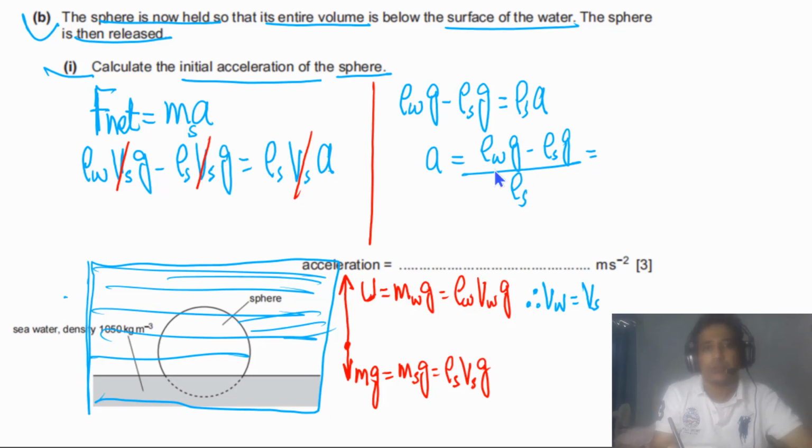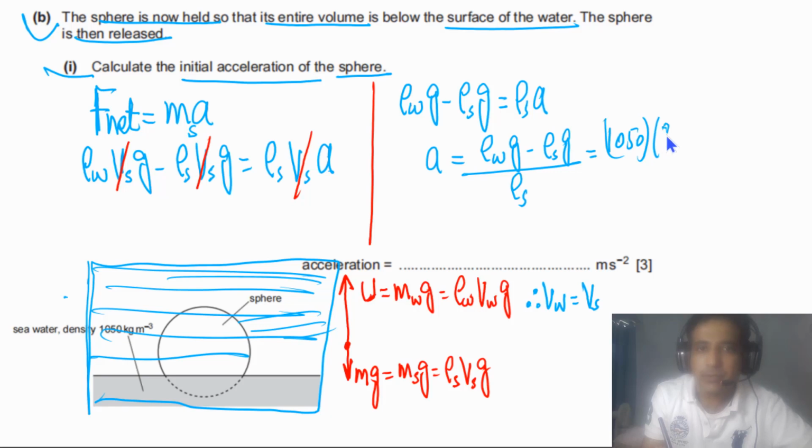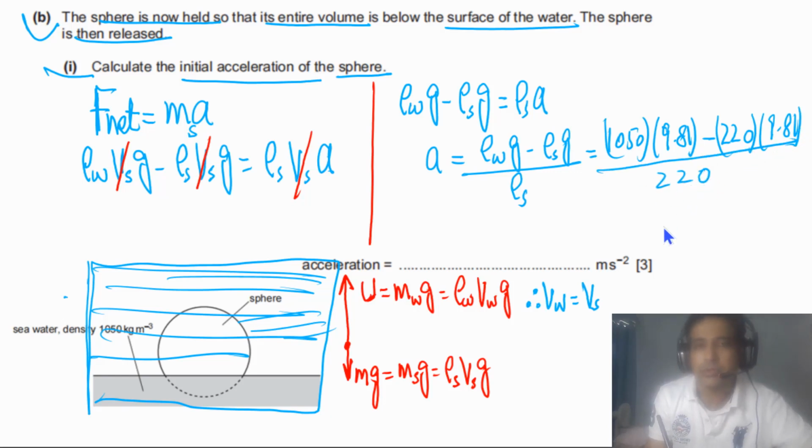Now simply we need to plug in values. Density of water we have, that was equal to 1050, and we have g, that is equal to 9.81, minus density of sphere we have calculated, that was 220, times 9.81 divided by density of sphere, that is equal to 220 kg per cubic meter. Now if we solve this one up to 2 SF, we will get 37 meters per second per second.